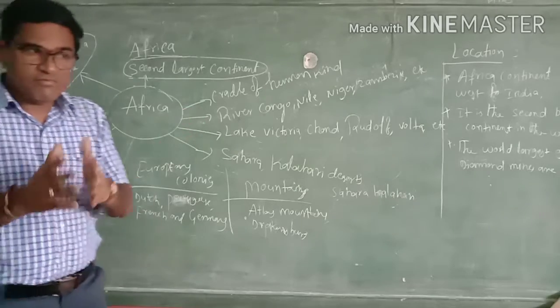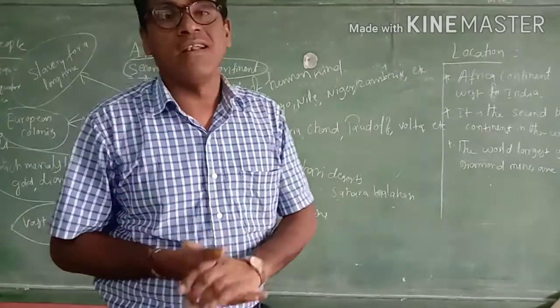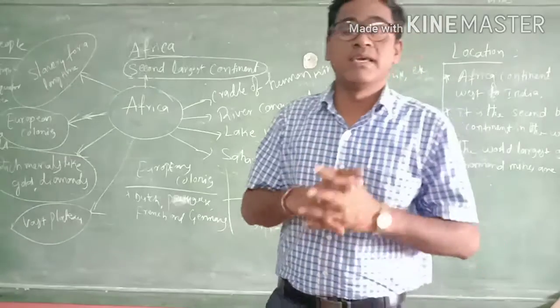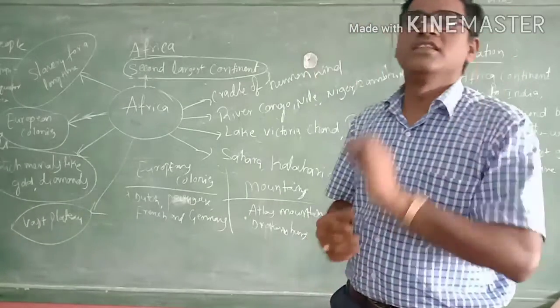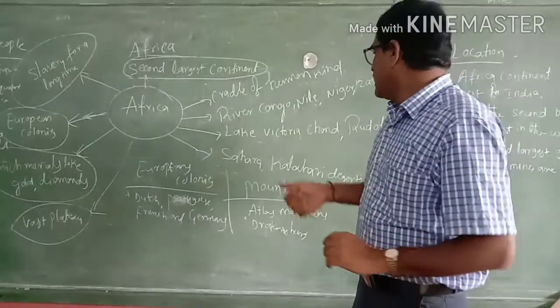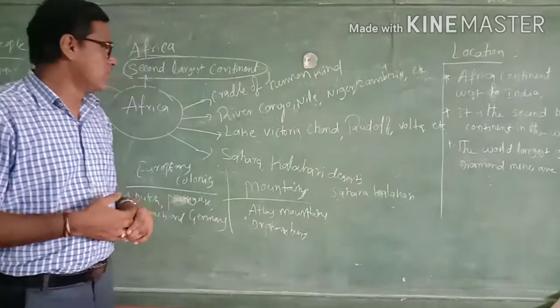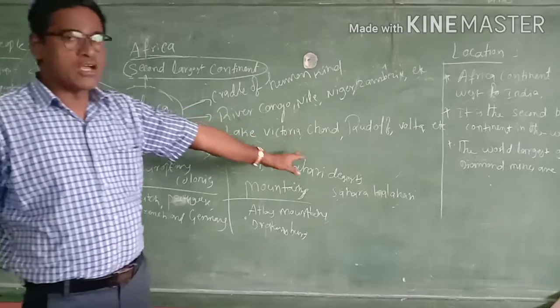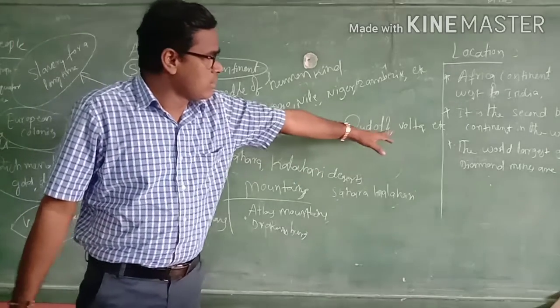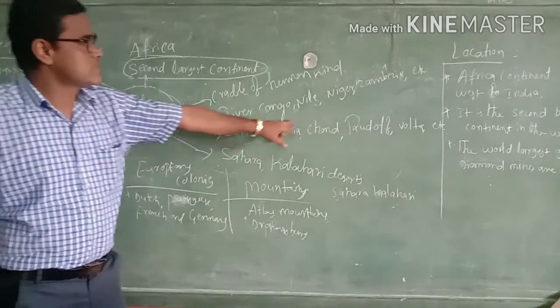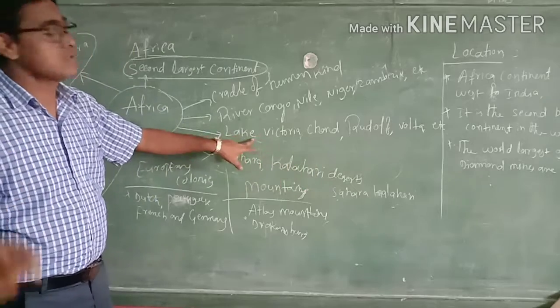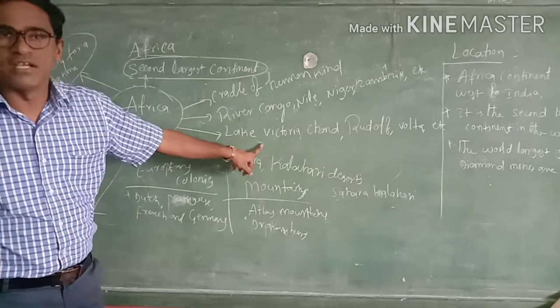Next, very famous freshwater lakes, the biggest lakes in the world, are also in this continent. That is, Lake Victoria is the biggest freshwater lake in the world. Lake Victoria, Chad, Randolph, Volta. So these are the main important lakes in this African continent.